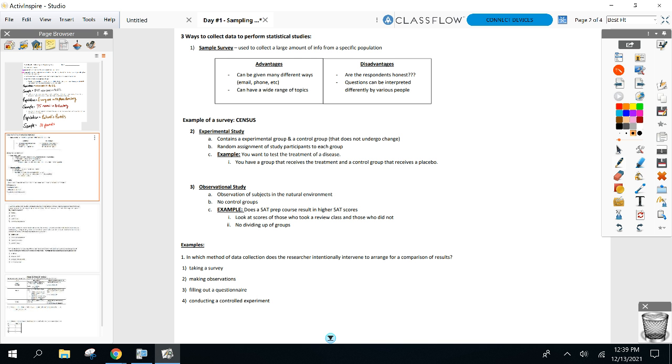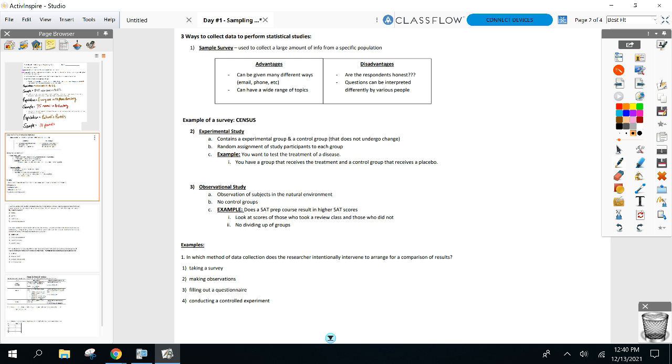All of us, I'm sure, have done it. You get a sheet of paper, a Google form, whatever. You fill out some questions, answer them, and there's your survey, which is probably what I would want to do with my sleeping example. Anybody heard of the census before? Every 10 years, right? Something comes home. How many people do you have there? What are their ages, etc.? That's an example of a survey.